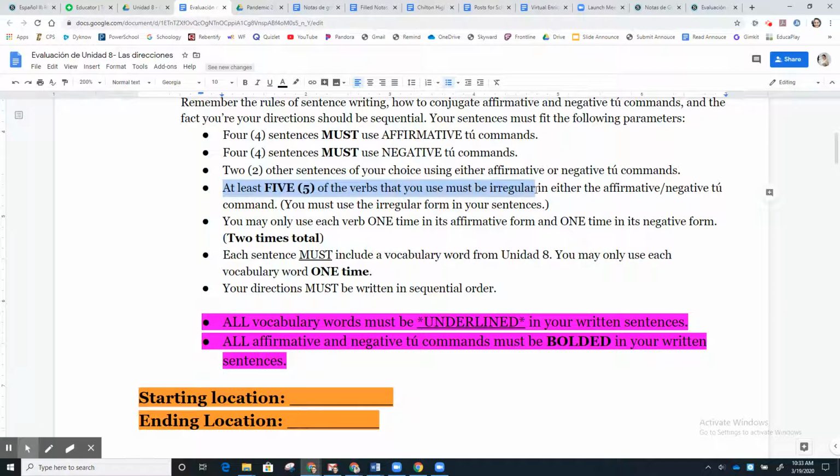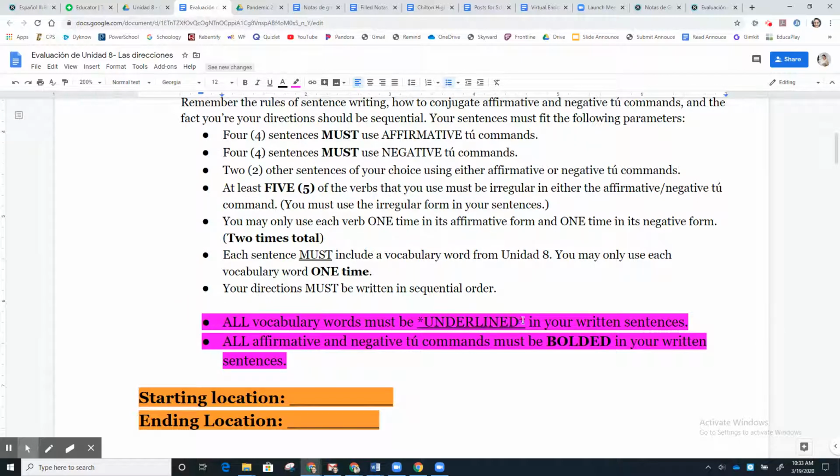And then last but not least, your directions must go in sequential order so that someone could actually follow them. Okay, so for example, they would start at McDonald's, they would end at the church, and they could actually follow those directions sequentially. Last thing, and it's highlighted in pink. If you forget to do this, guys, these do not count.